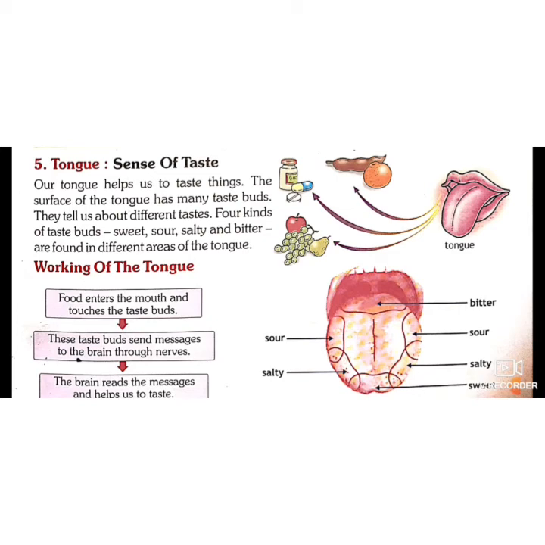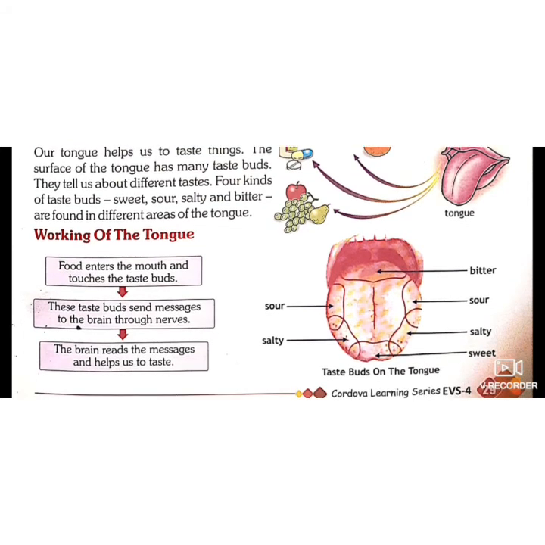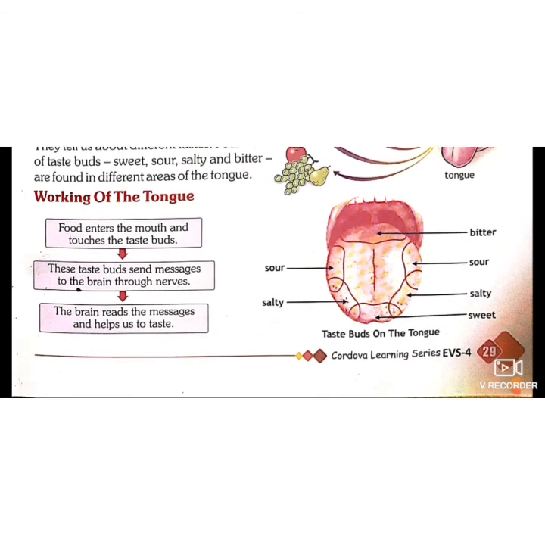So our tongue helps us to taste the things. It has many taste buds. There are 4 types of taste buds: sweet, sour, salty, bitter, and they are found in different areas of the tongue. So you can see sweet is on the front, salt is on the sides, sour is at the back, and bitter is literally at the back, so that any bitter thing is felt at the very last. Working of the tongue. Food enters the mouth and touches the taste bud, and these taste buds give message to the brain through nerves, and the brain reads the message and helps us to taste that the given substance is sweet, salty, sour, or bitter.